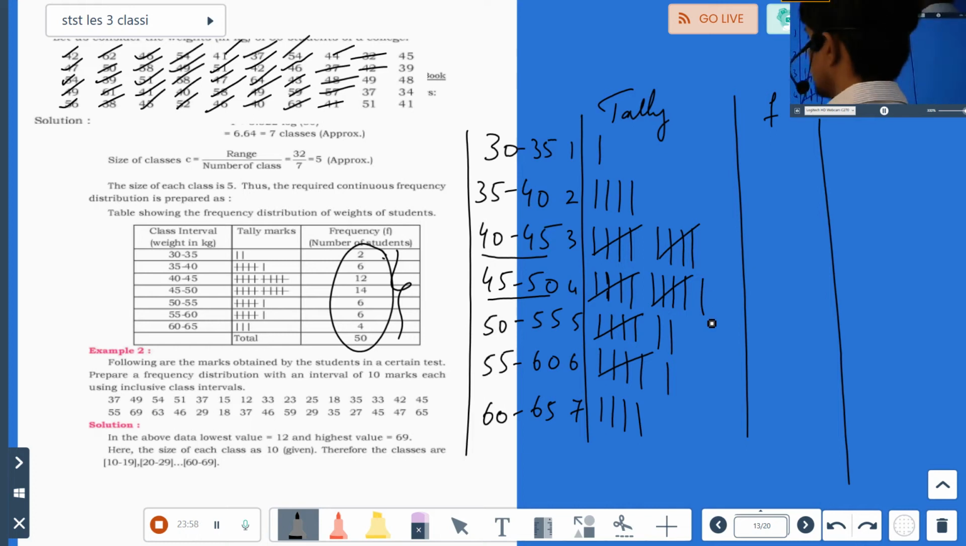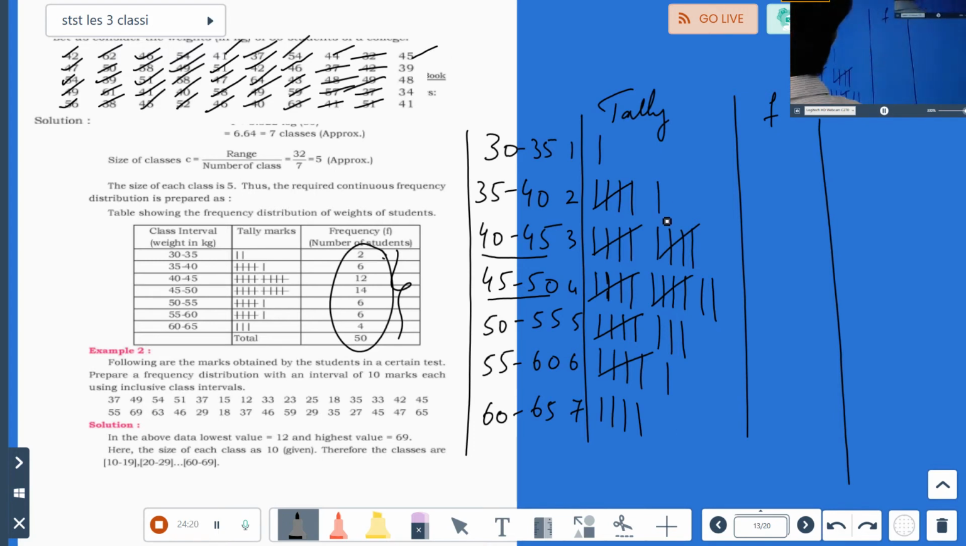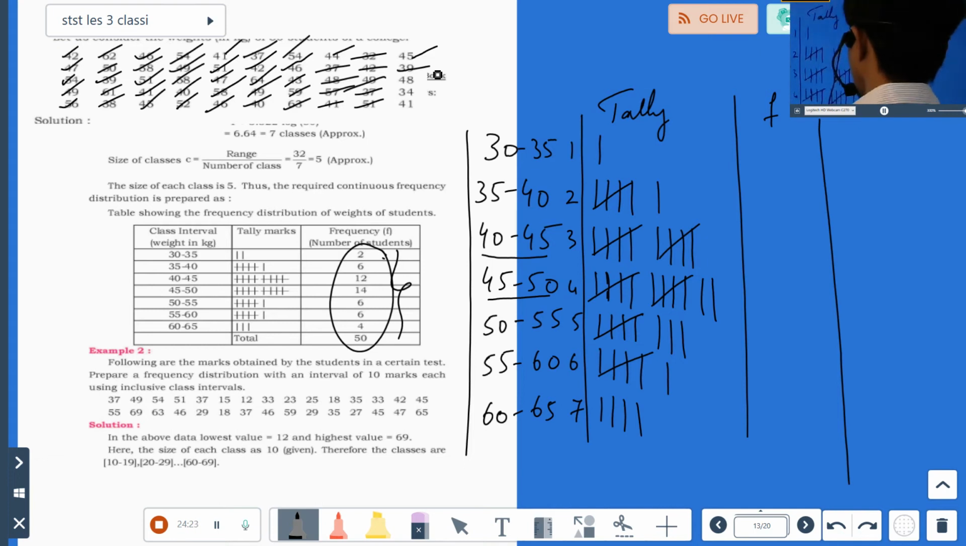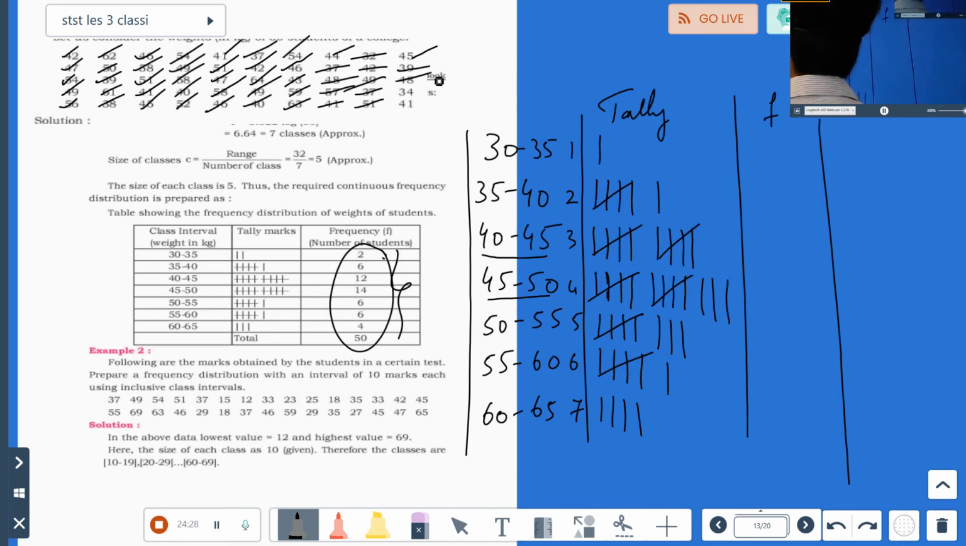49 is in this one here. 49. Then 37, 37 is in this section. Done here. 37. 51, 51 is here. Next 45, here. Done. 39, in this section. Over. 48, here. Done. Then 34, where is 34? Here. Done. Then the last is 41. Where will 41 come? 41 will be here.